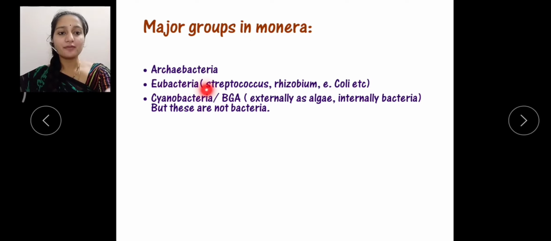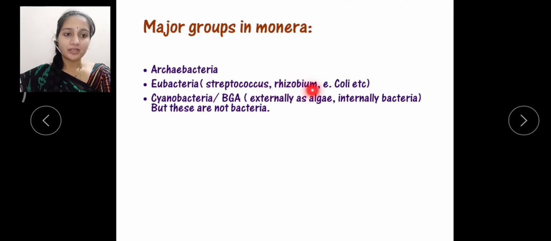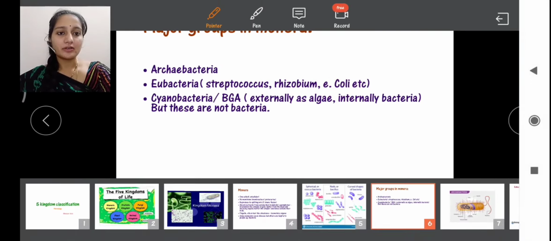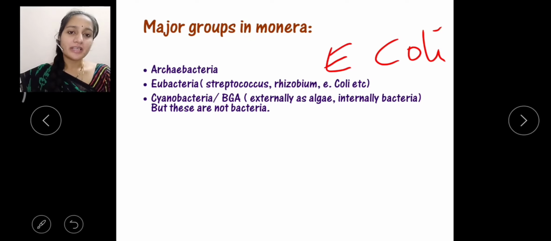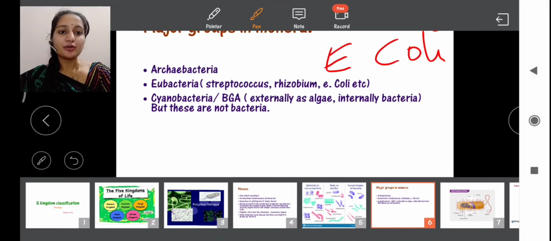And the next we have eubacteria. Organisms like Streptococcus, Rhizobium and E. coli. So E. coli, which means Escherichia coli, comes under this type of bacteria. And another group that comes under Monera is cyanobacteria.